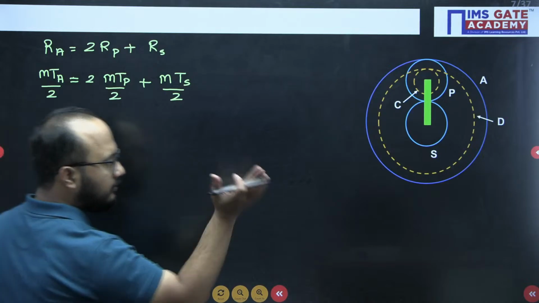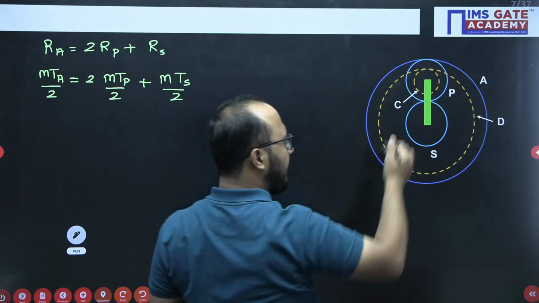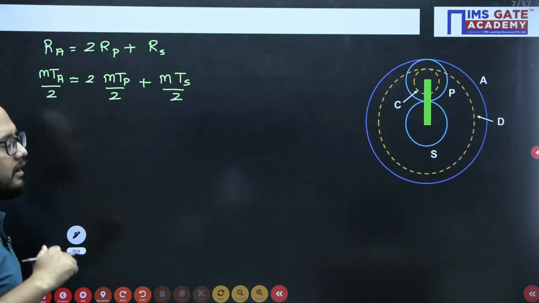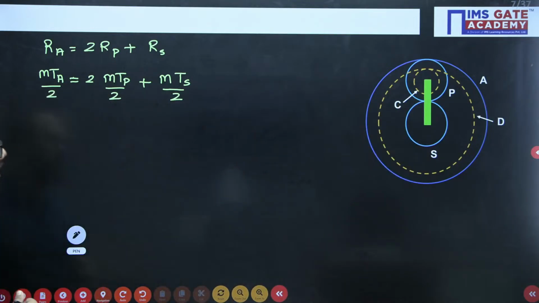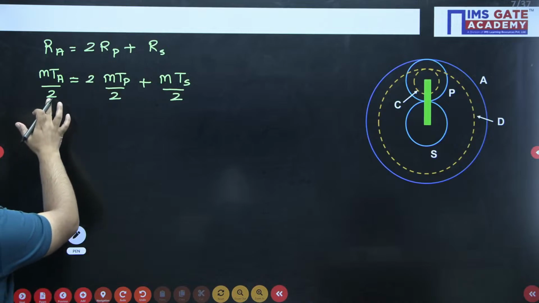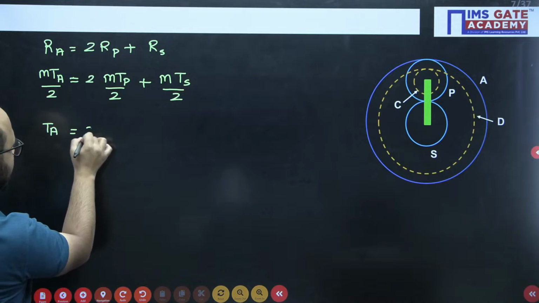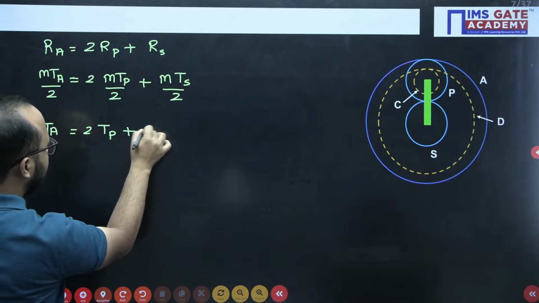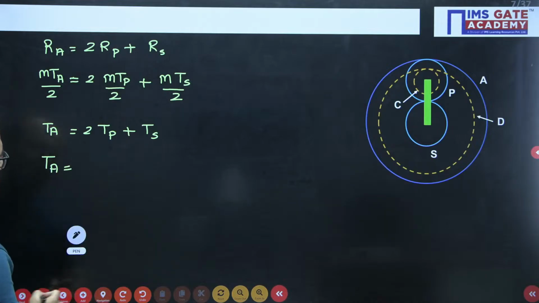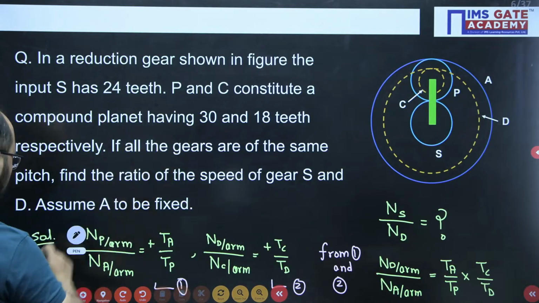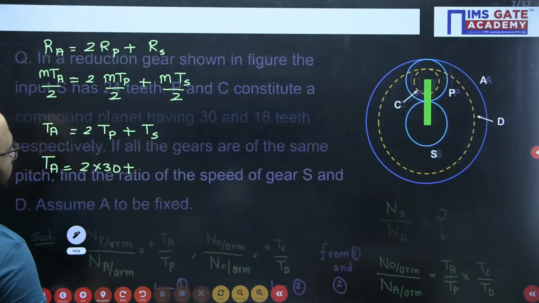Basically, one more thing: gear P and A are meshing with each other, and P and S are meshing with each other, right? So the module has to remain the same. Now the module will get cancelled out, so TA equals twice TP plus TS. Now just check what TP value they have given. TP value is 30, so 2 into 30 plus the TS value. What is the TS value? 24.